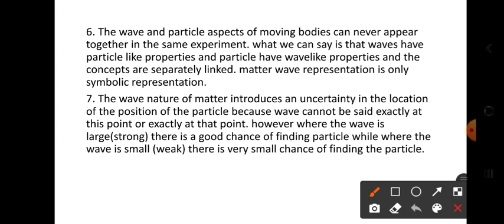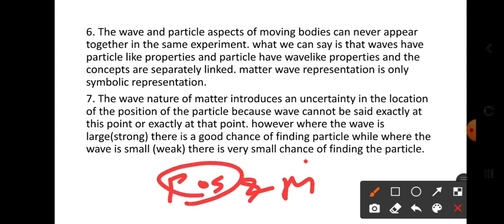And generally in the uncertainty principle, we speak of position as well as momentum. Position and momentum both cannot be present simultaneously. That is, we cannot measure the position and momentum simultaneously.